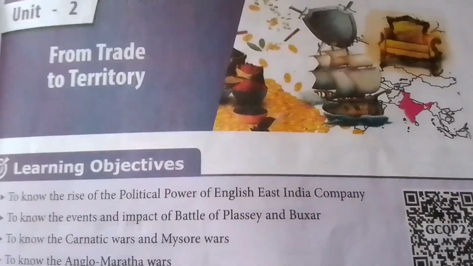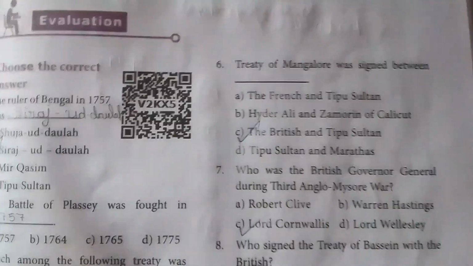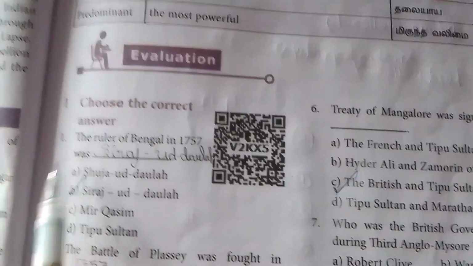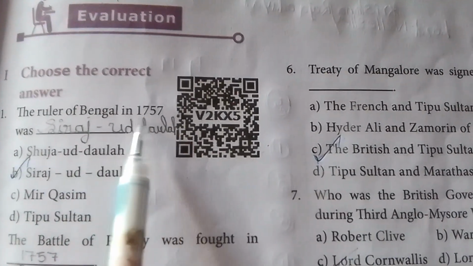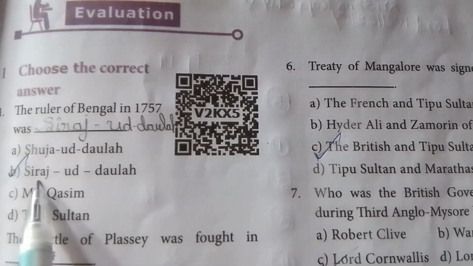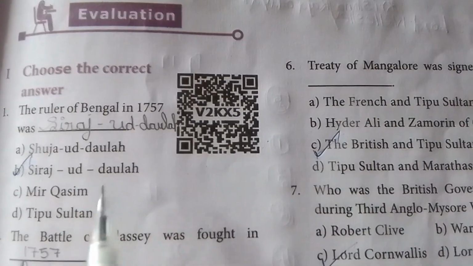Today we are going to see social unit 2, from trade to territory. Book back answers. Take page number 23. Choose the correct answer. First one, the ruler of Bengal in 1757 was Siraj-ud-Dawla. The answer B, Siraj-ud-Dawla.